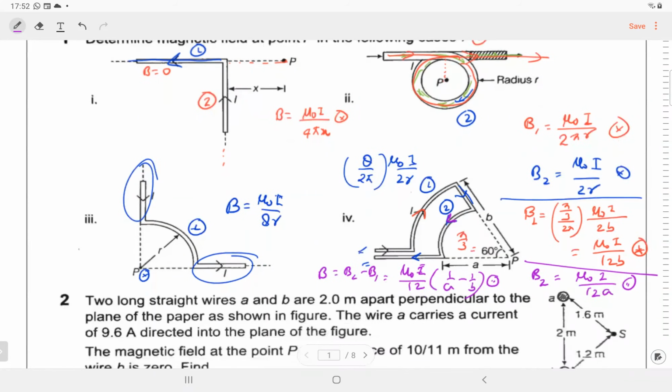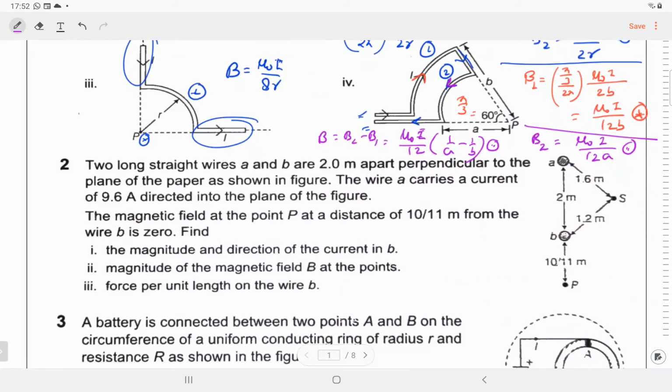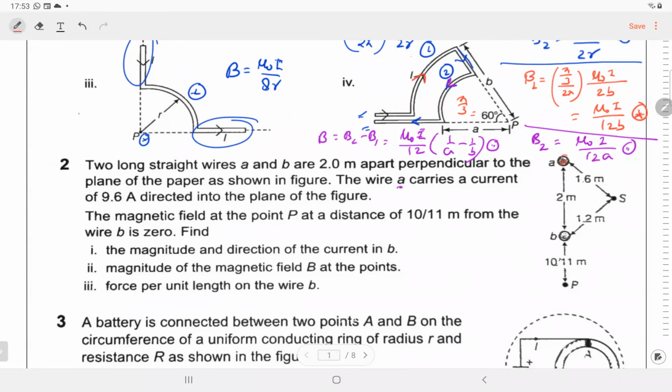Okay. Question number 2, I will make the diagram separately. The question is a little easy, but the diagram is perhaps not clearly mentioned. Two long straight wires A and B are 2 meters apart, perpendicular to the plane of the paper as shown. Wire A carries a current of 9.6 ampere, and it is directed into the plane of the figure.